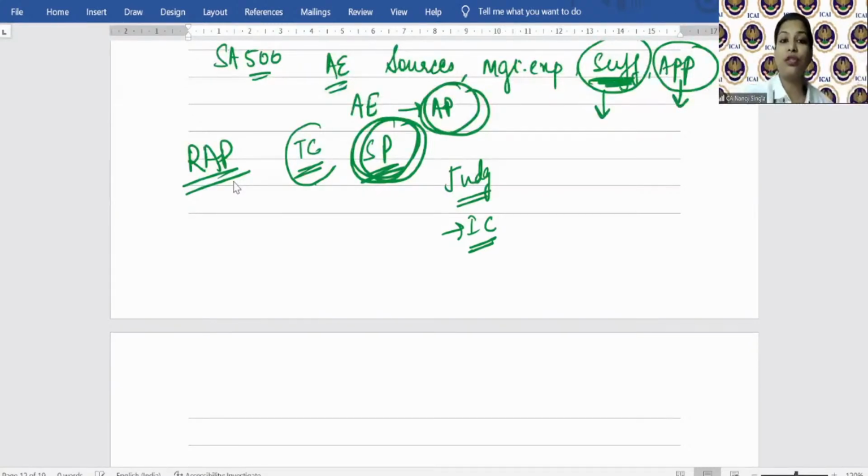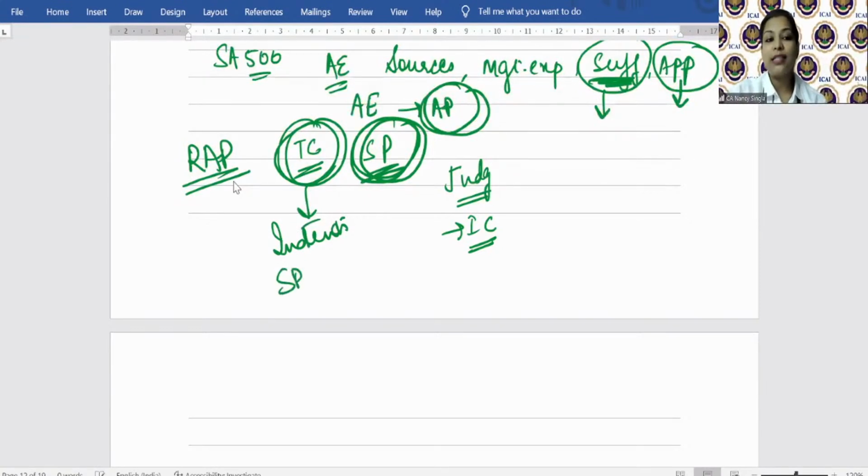Whether he performs test of details or only substantive analytical procedure or a combination of both is upon the auditor. Okay. Then we saw when will auditor check test of control? When he intends to rely on the internal control, and when performing only substantive procedure is not sufficient. Remember all these topics? Okay, so I'm trying to revise this chapter quickly.